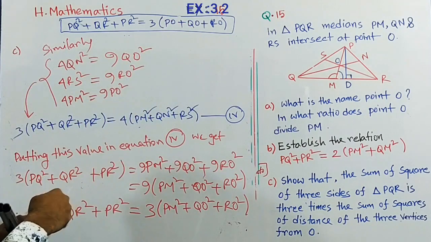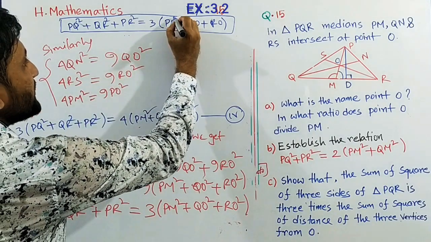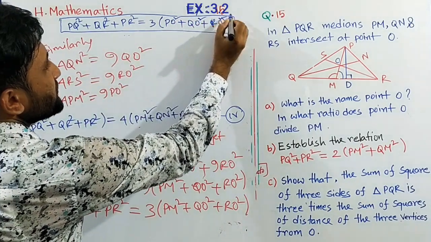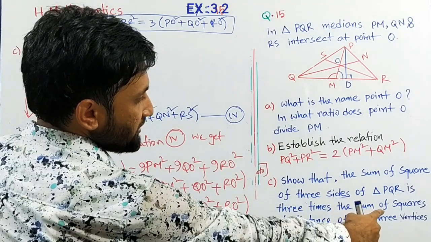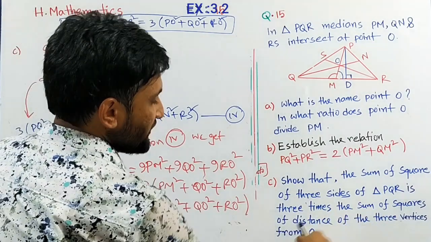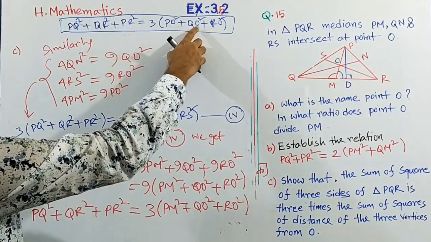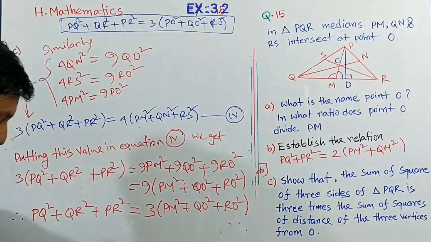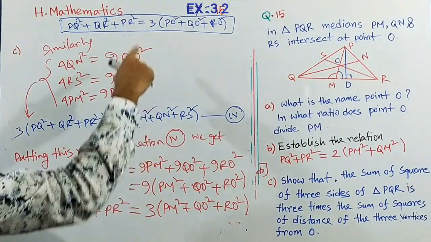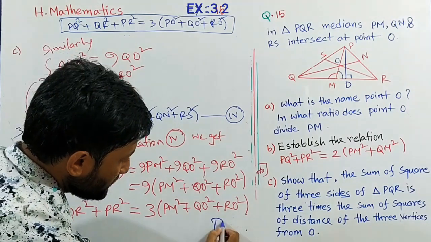In this proof, the right side must have squares, because the theorem says the sum of squares of the distances of the 3 vertices from O: PO² + QO² + RO². So the proof is complete.